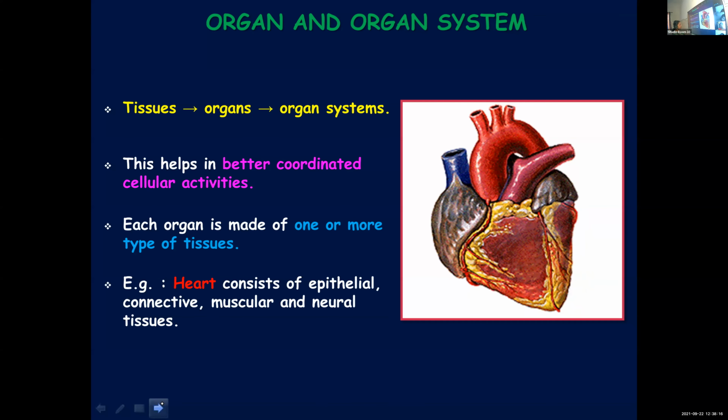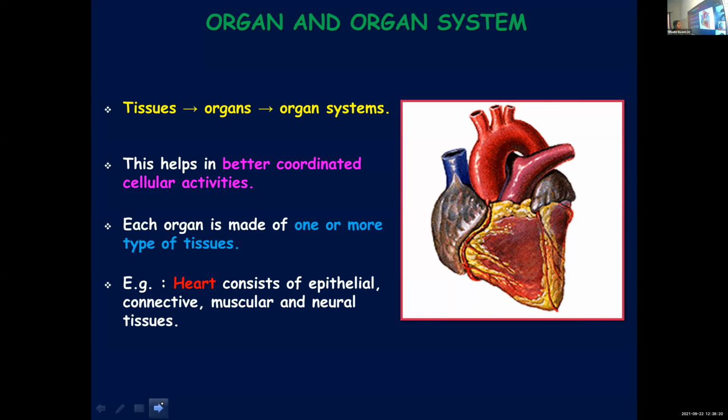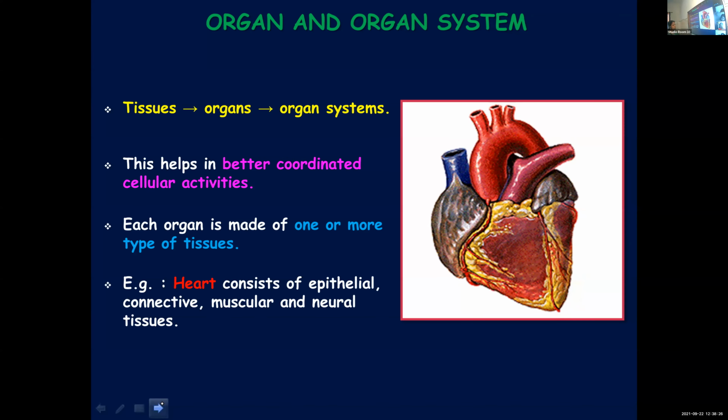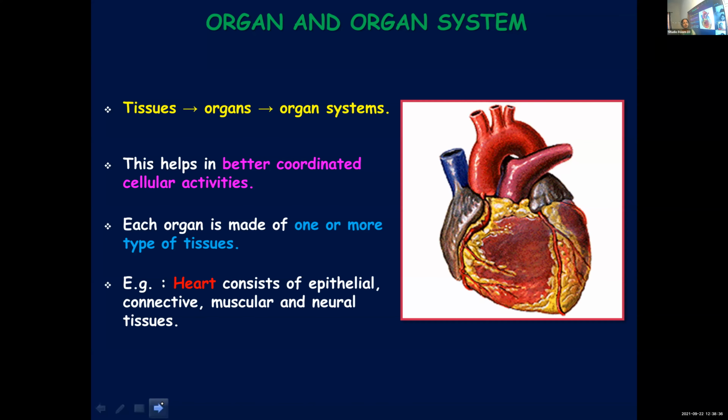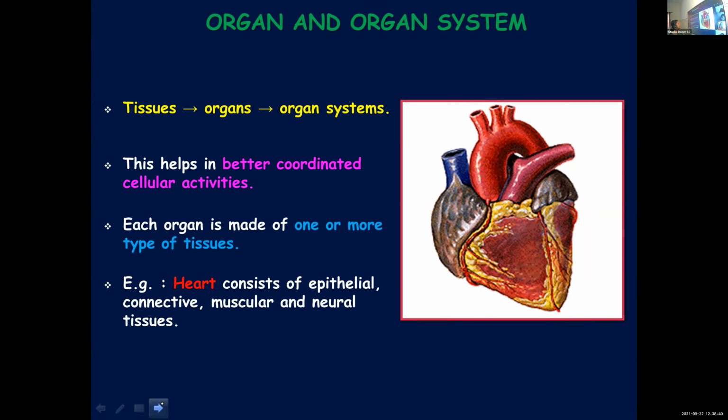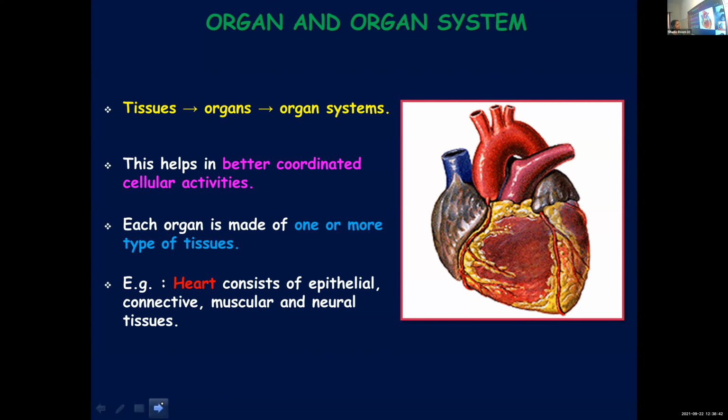So a group of tissues working together to bring about a common function is known as an organ. Several organs constitute an organ system, and you know that there is a division of labor. The duty is divided, whether it is cell or tissue, organ or organ systems, and this hierarchy will provide better coordinated cellular activities.